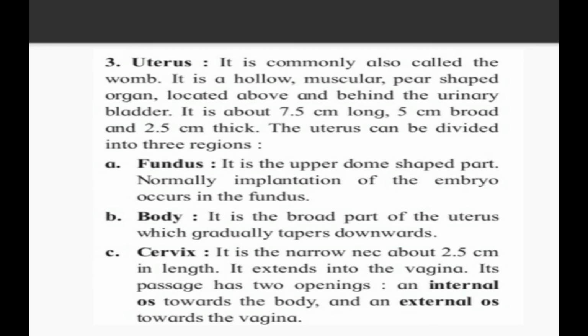The third portion is the cervix. Let's see, the cervix is a narrow neck about 2.5 centimeters in length. It extends into the vagina. It has two openings, the internal os towards the body and the external os towards the vagina. So the cervix is nothing but the neck-like portion. It is 2.5 centimeters in length and it has two openings. Internal is towards the body and external os is towards the vagina.